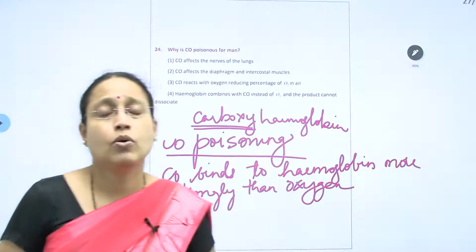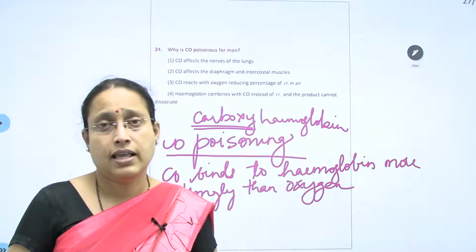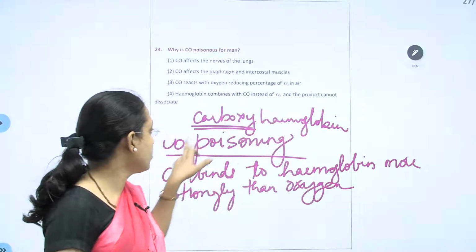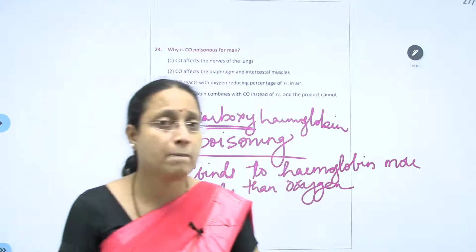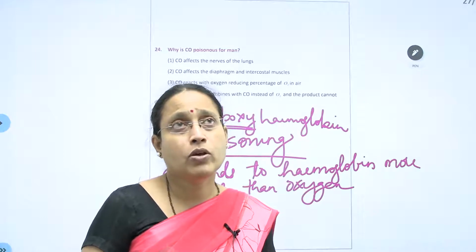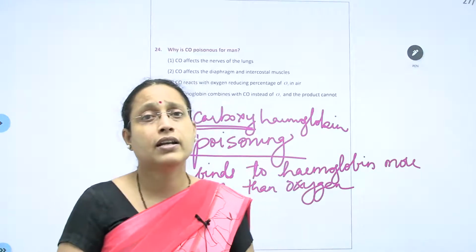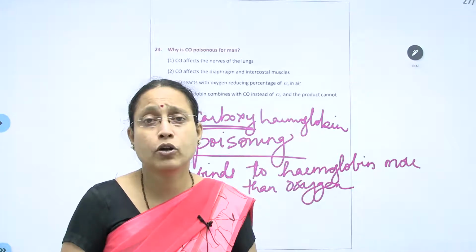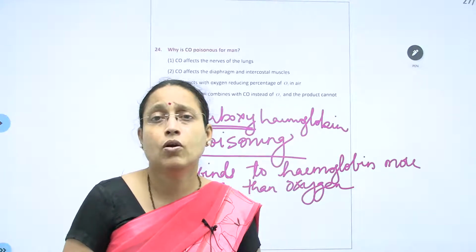And this carboxyhemoglobin cannot be easily dissociated. It means now hemoglobin is not available. The hemoglobin gets attached to carbon monoxide to form carboxyhemoglobin, and carbon monoxide will not easily detach from hemoglobin. As a result, what happens? All the hemoglobin will be bound, because the concentration of carbon monoxide in that particular enclosure is high, so the blood of that individual will have more carboxyhemoglobin. That means hemoglobin is now unable to bind to oxygen. Therefore, the concentration of carboxyhemoglobin is more compared to oxyhemoglobin.